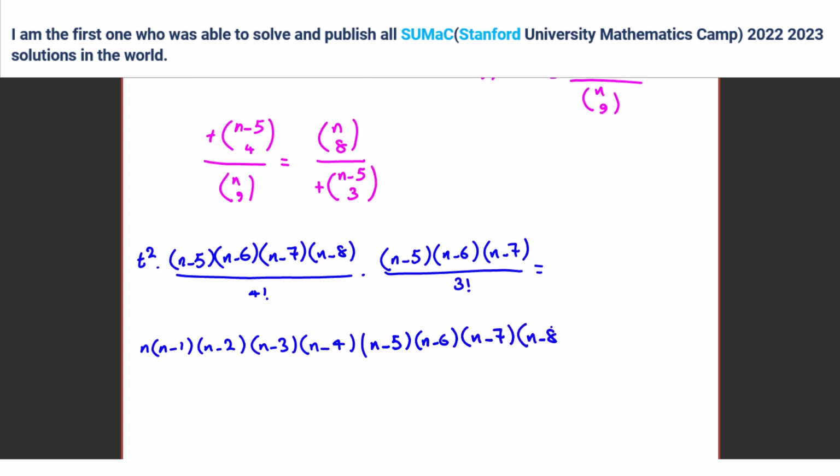For n, you can write until this part, and we can say this whole square times n minus 8, all over 9 factorial.